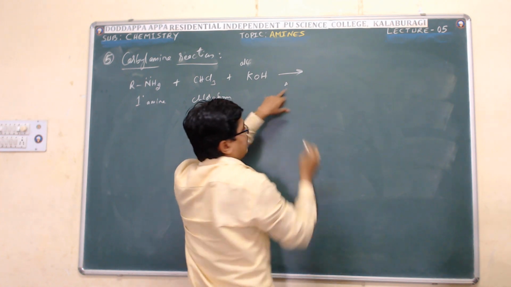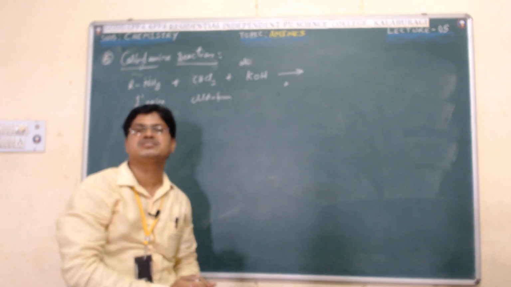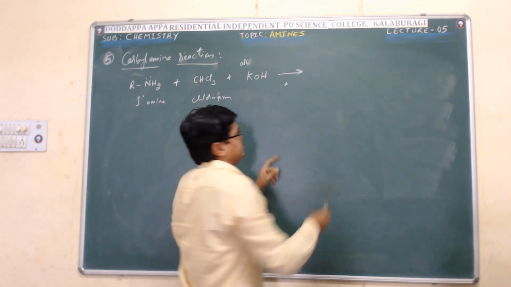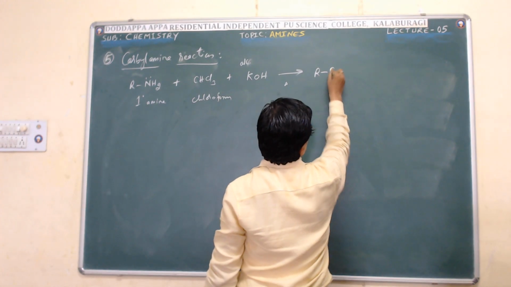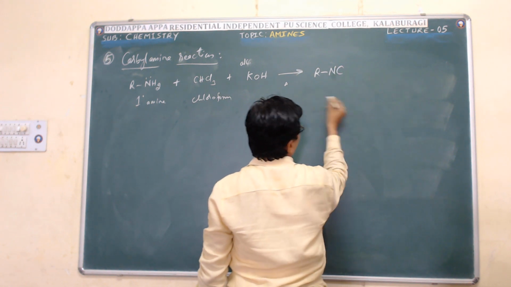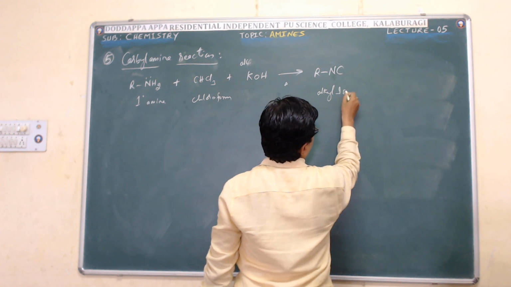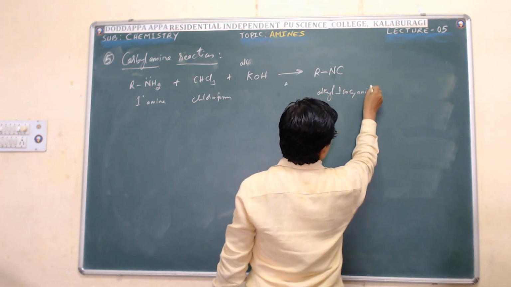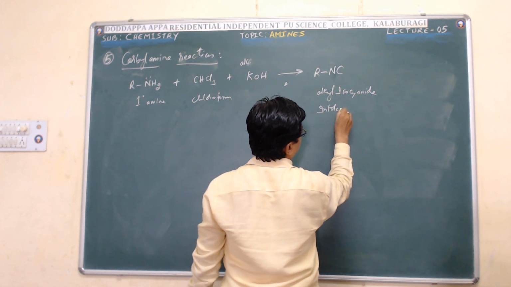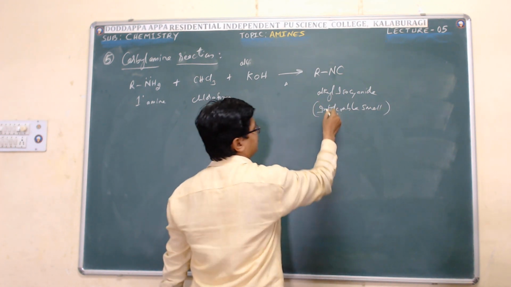To form a compound of intolerable smell, that is the respective alkyl isocyanide, NC.